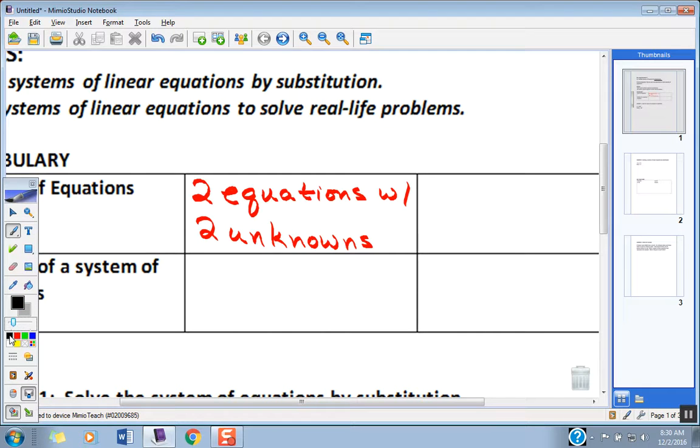Maybe we'll have something like 3x plus 4y equals 48. And then maybe we have y equals 12x minus 16. Okay? So in the example I've got up there that you're getting down, how many equations again? 2. And in each equation there's an x and a y, so 2 unknown variables.